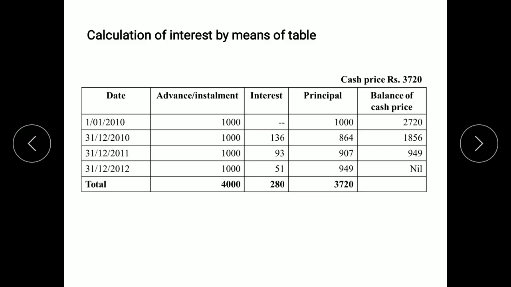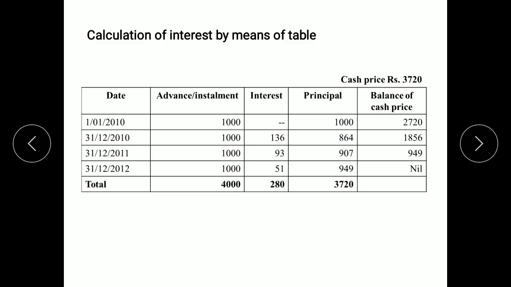So we have to calculate interest now. How will we calculate interest? On the balance of cash price. 5% on 2,720 comes to 136. So installment amount 1000 minus interest 136, we will get the principal amount 864. And now the balance of cash price remaining is 2,720 minus 864. So the current year's balance remaining is 1,856. Again, in the same way we will calculate it for the next year.